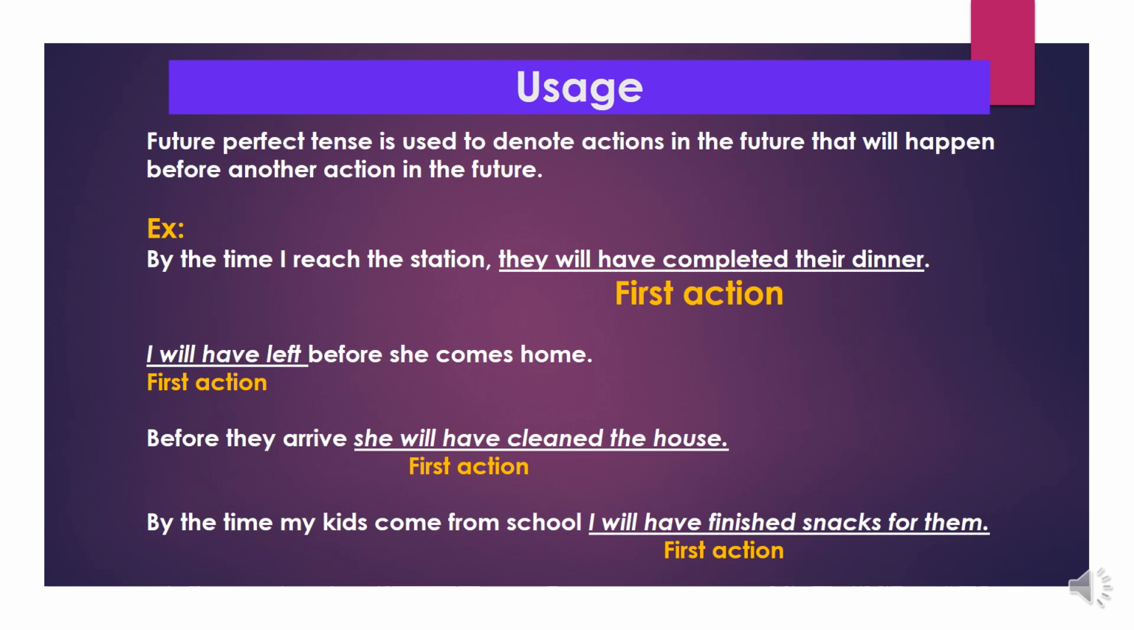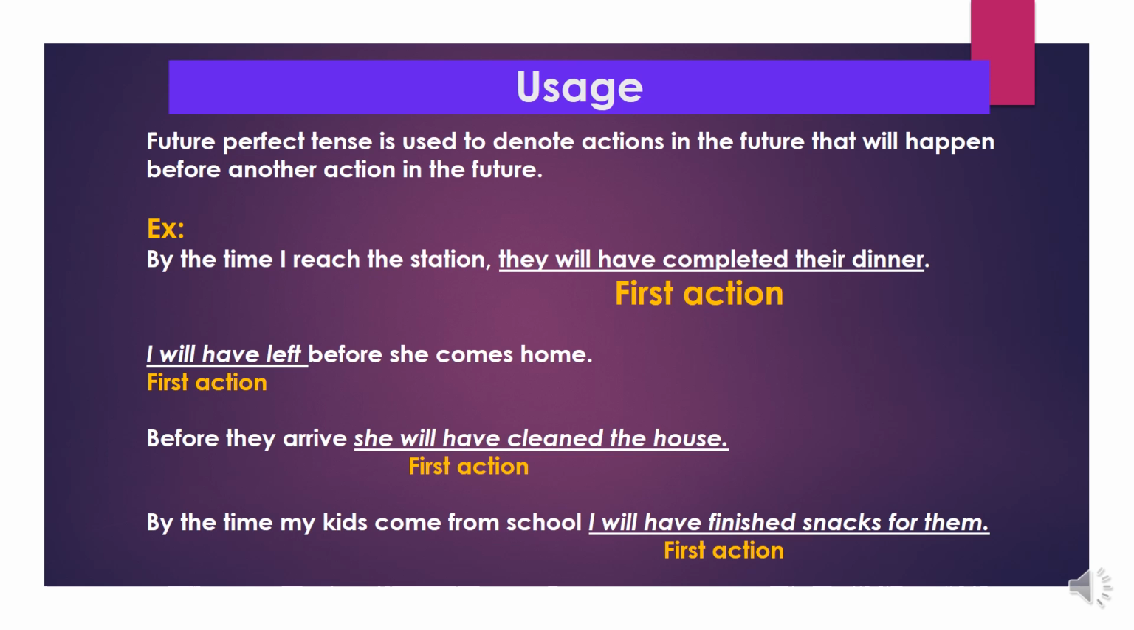By the time I reach the station, they will have completed their dinner. Both actions happen in future, but the earlier action, they will have completed their dinner. That's why we mention it in future perfect tense. I will have left before she comes home. Here the first action is in future perfect.